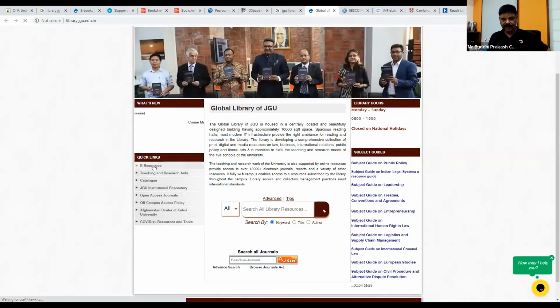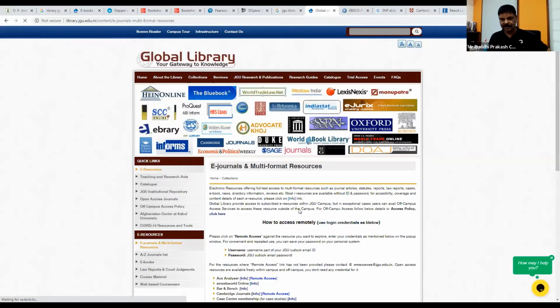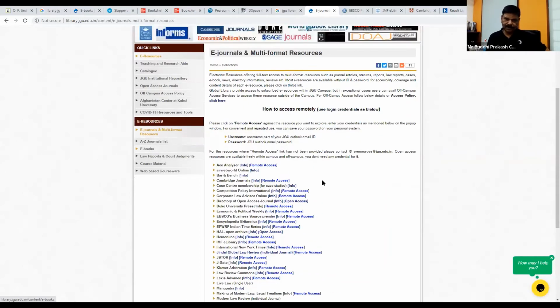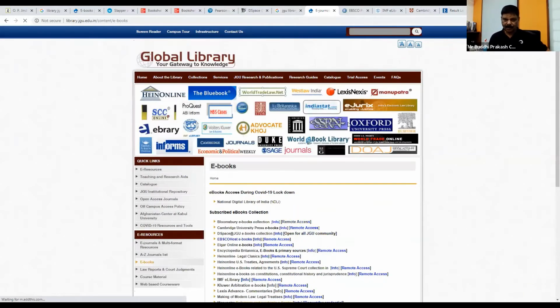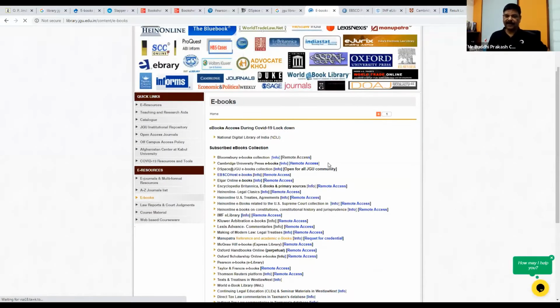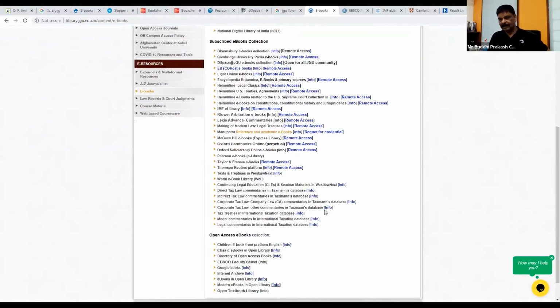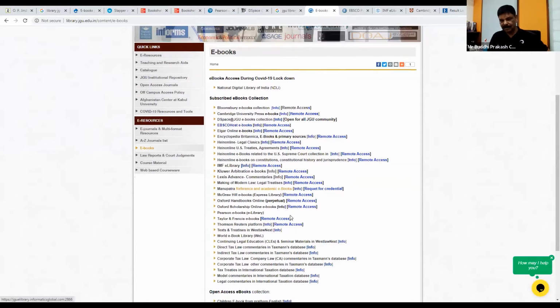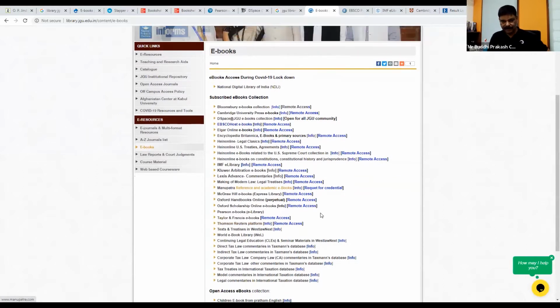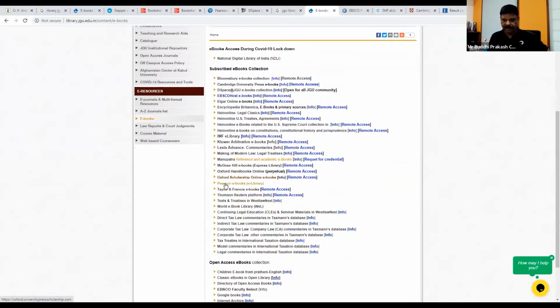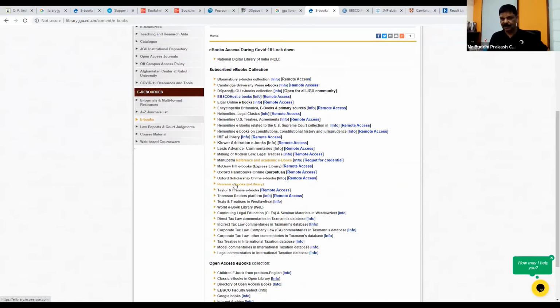For that, if you go to the e-resources page, you will see the list of e-resources over there. And on the left hand side, you will also see a separate list of ebook resources. If we click on ebooks, we'll find all the links from where you will find ebooks. So one way is that if you are looking for a particular platform, just click on the link here. For example, if you are looking for Pearson, there is Pearson. Just click on this.